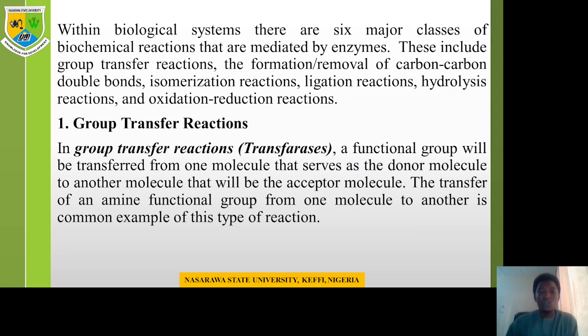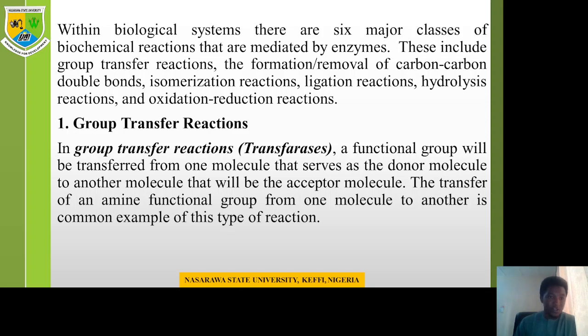Now, within the biological system, there are 6 major classes of biological reactions that are mediated by enzymes. So enzymes can catalyze 6 different biological reactions in the human system. This includes group transfer reactions, formation/removal of carbon-carbon double bonds, isomerization reactions, ligation reactions, hydrolysis reactions, and oxidation reactions.